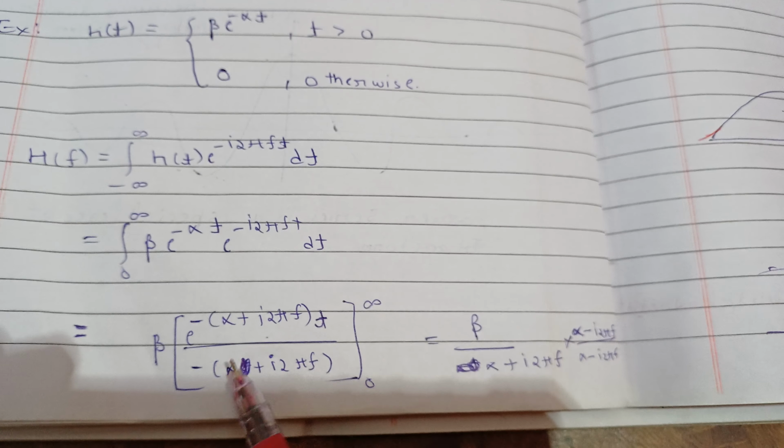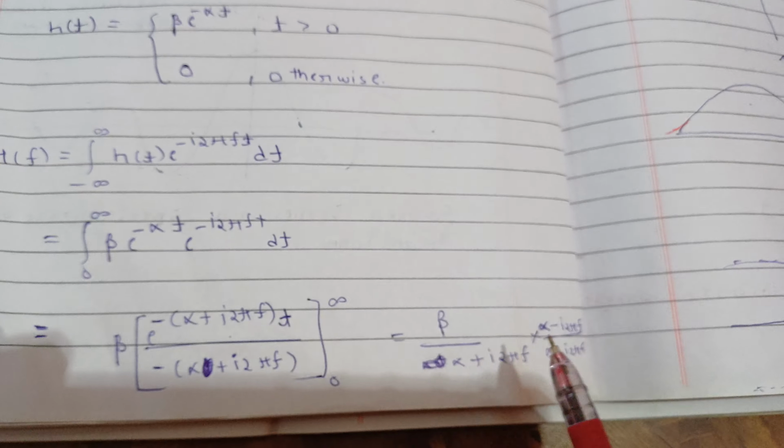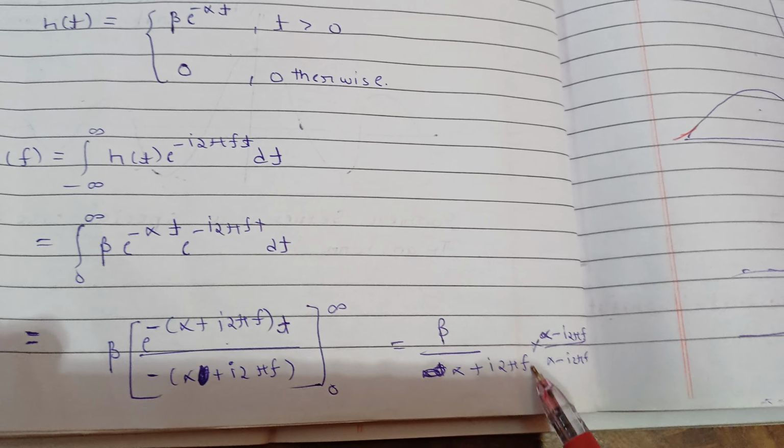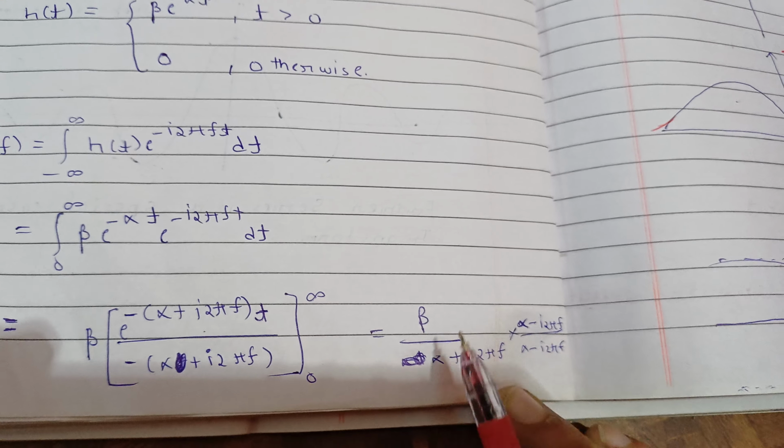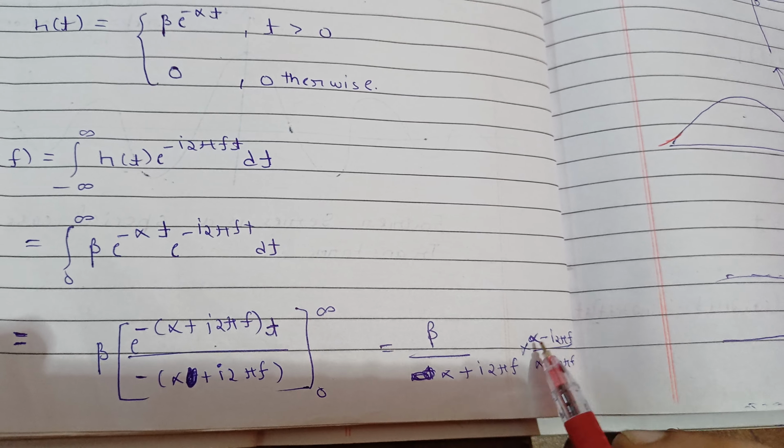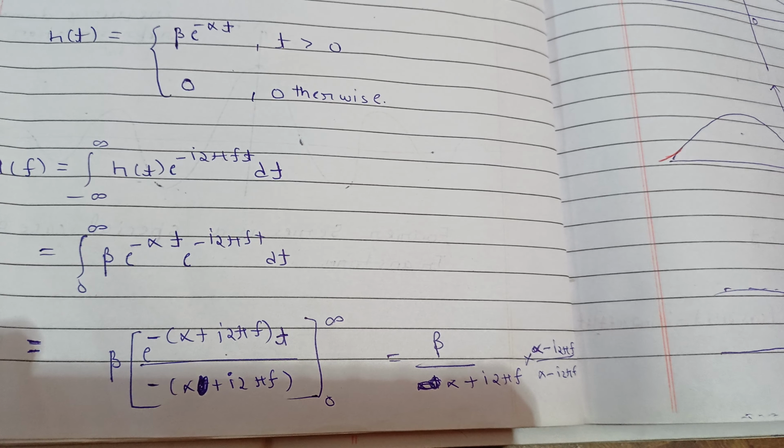So I assume that you can solve this integral, so that's why I am not explaining. So it will be equal to this. Now see, we can rationalize this by multiplying with alpha minus i 2 pi f, in both the denominator and the numerator.